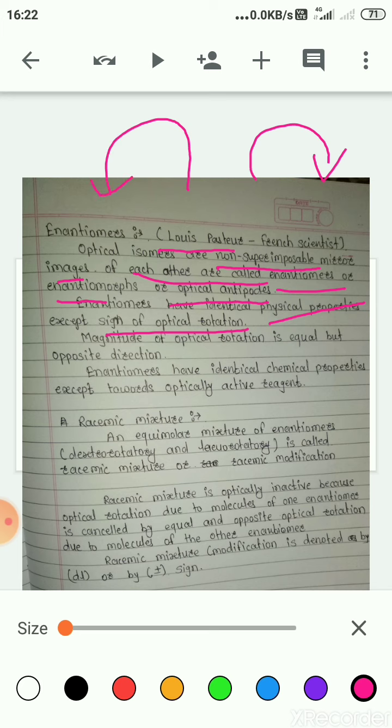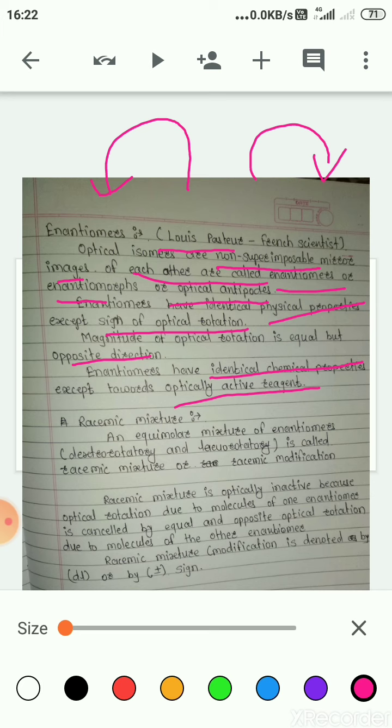The magnitude of rotation is equal but opposite in direction. Enantiomers have identical chemical properties except towards optically active reagents.